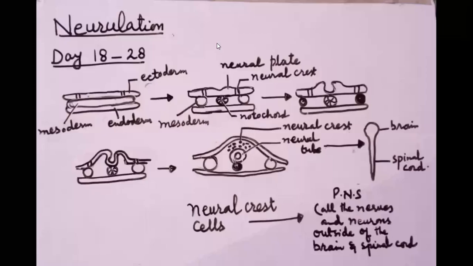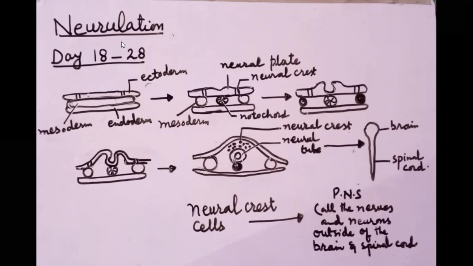Neurulation is a process during which the nervous system, meaning the brain and spinal cord, is formed from ectodermal cells. Students, this process of the formation of organs and systems during embryonic development is called what? Organogenesis.